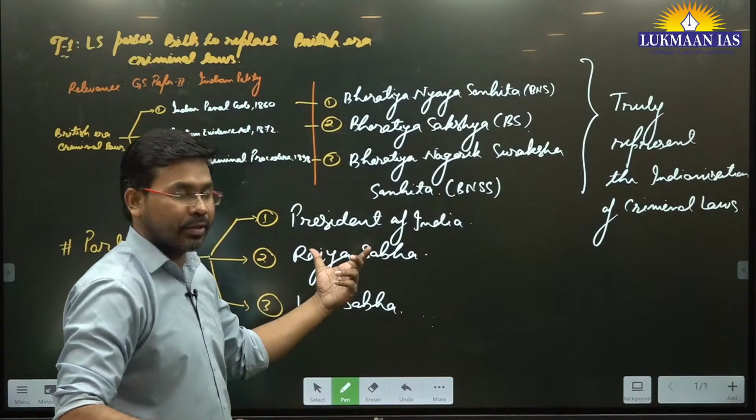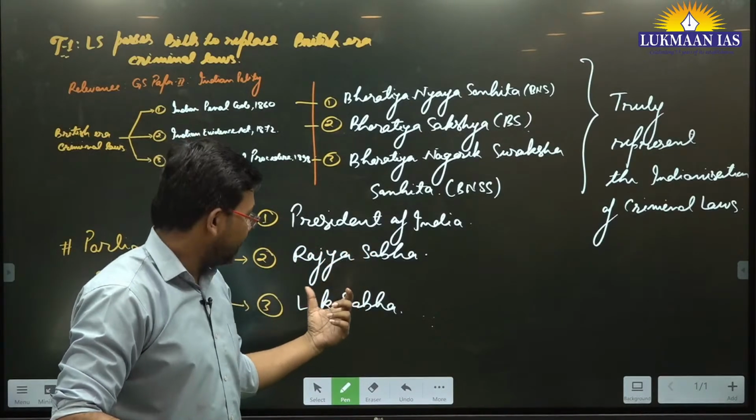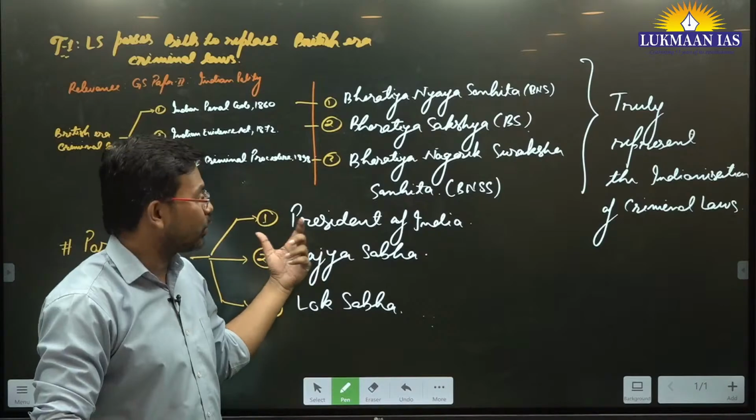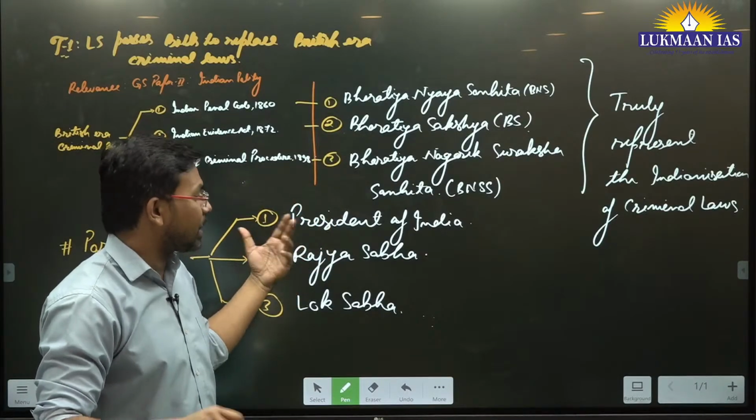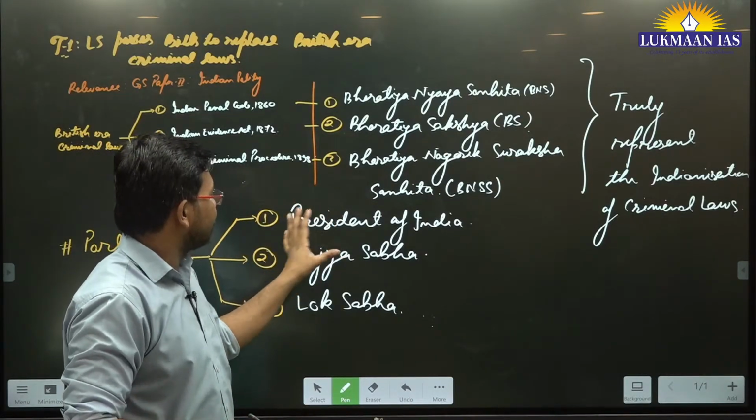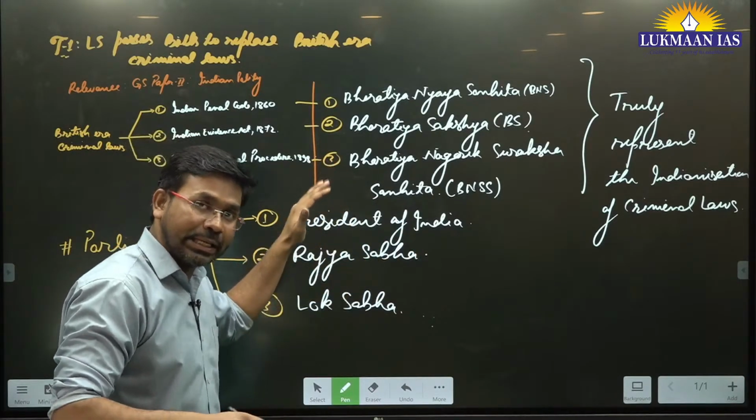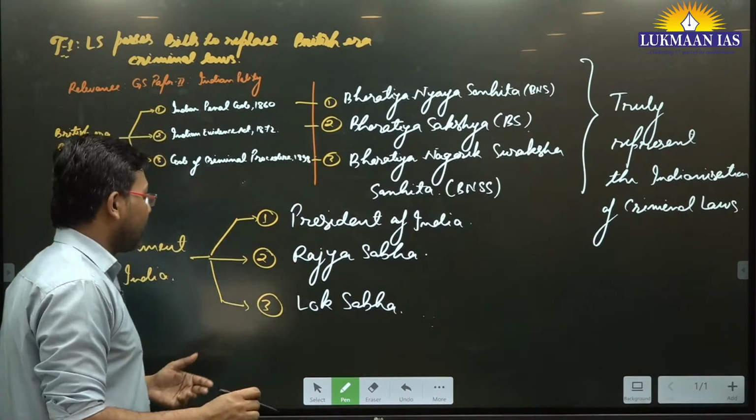Lok Sabha is known as the House of the Commons. Rajya Sabha is known as the House of the States, or let's say, the Council of States. So this is the thing. The President of India, Rajya Sabha, and Lok Sabha together form the Parliament of India.